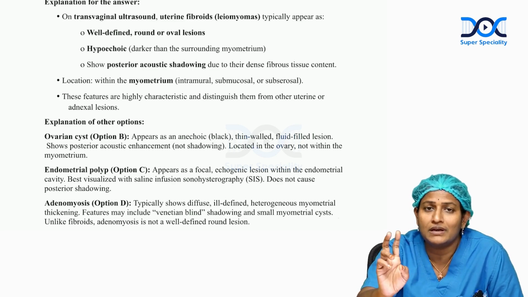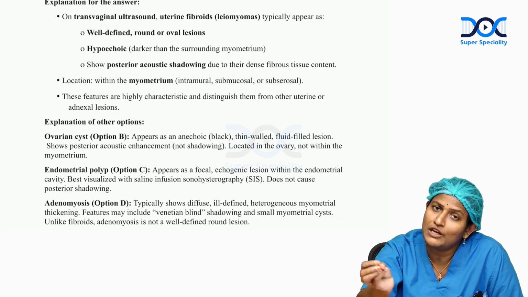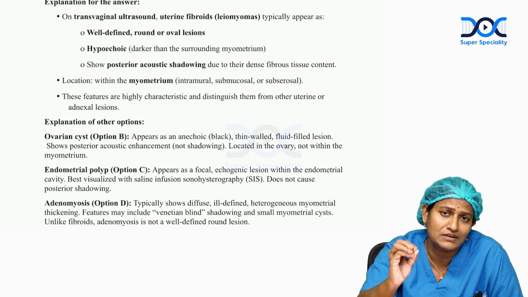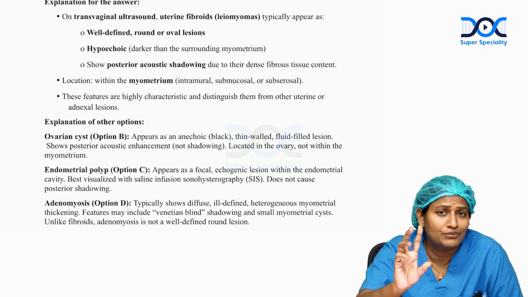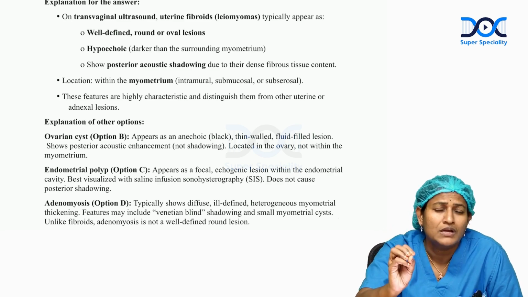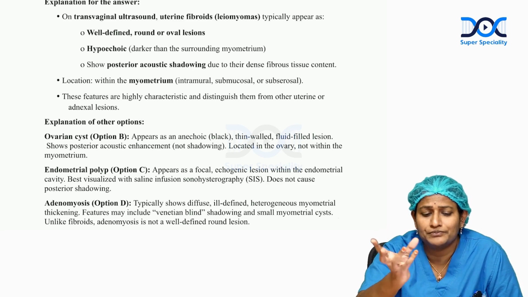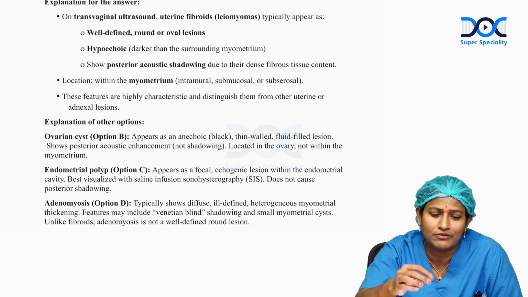Adenomyosis, which is a very easy diagnosis, wherein the ectopic endometrium layers are seen inside the myometrium, but they do not give a well-defined round hypoechoic lesion. They are not like fibroid, not uniform, and they may show flecks of blood vessels.